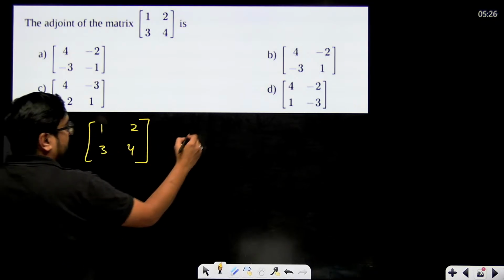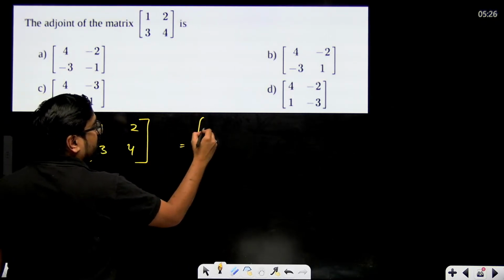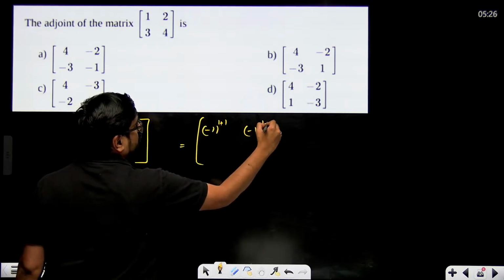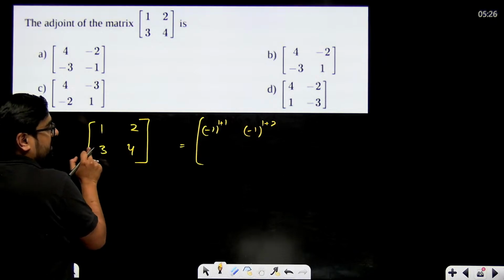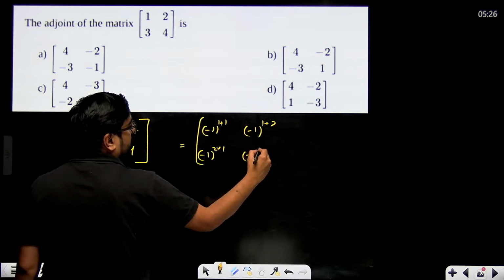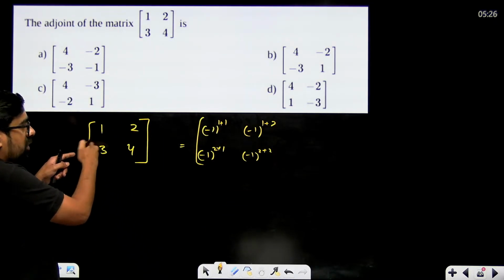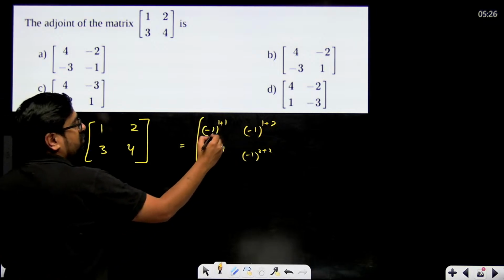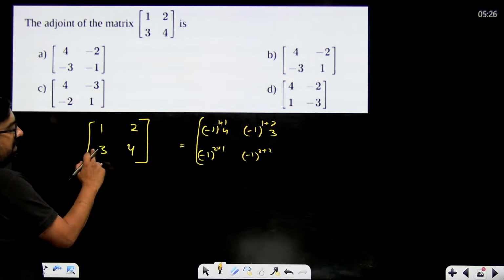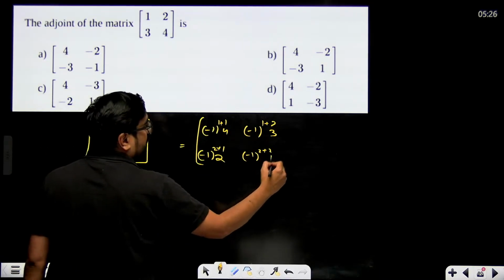For example, for 1, what is the position? 1 1. So minus 1 to the power 1 plus 1. For this one, minus 1 to the power 1 plus 2 will be multiplied, because 1 2 is the position. This is 2 1, so minus 1 to the power 2 plus 1. And this is minus 1 to the power 2 plus 2. Cofactor means on hiding the corresponding row and column, what is remaining? 4 is remaining, so 4 will be multiplied. For this one, 3 is remaining. For this one, 2 will be remaining. For this one, 1 will be remaining.